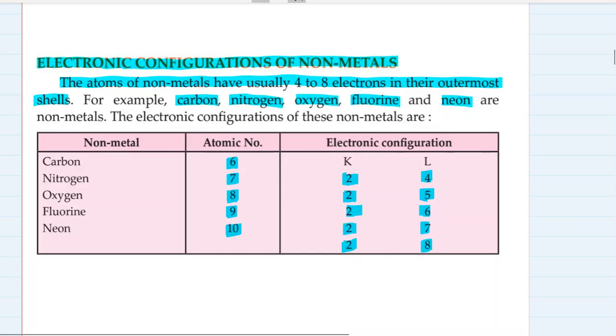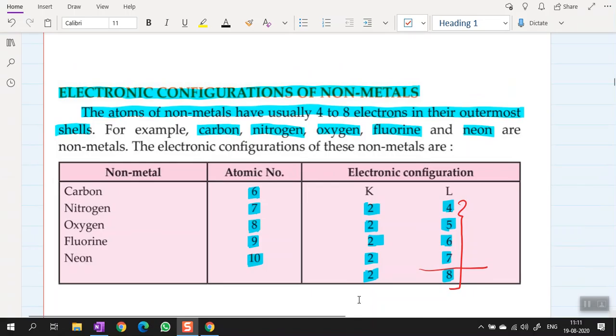So as we can see, these non-metals have 4 to 8 electrons in their outermost shell: 4, 5, 6, 7, 8. If we don't consider 8, we can say that the elements which have 4, 5, 6, or 7 electrons in their outermost shell are metals. Sorry, they are non-metals, not metals. Metals have 1, 2, or 3 electrons in their outermost shell.